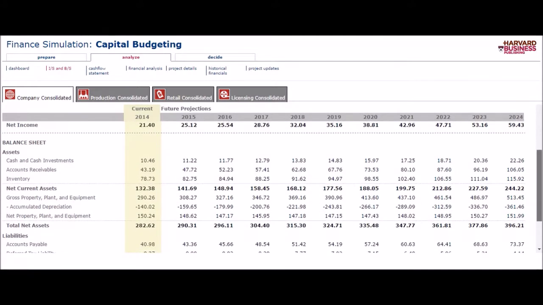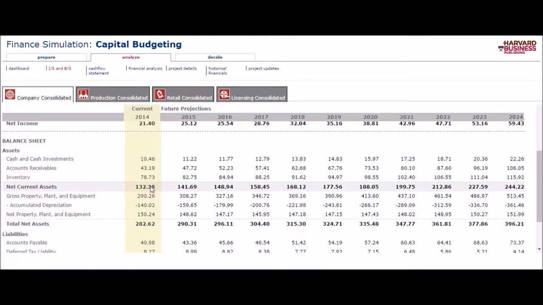The assets went from 132.38 here all the way up to 244.22, and on the total net assets they went from $282.62 all the way up to 396.21.